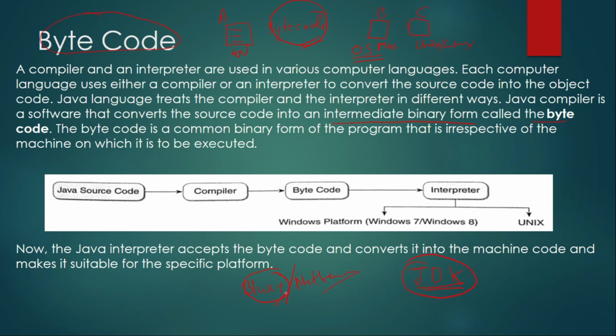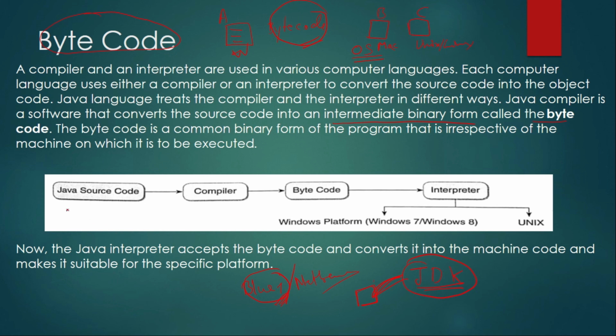You can run a program in any of them. Take the bytecode. When you run the bytecode on another platform, the interpreter starts converting it as per the JDK installed in that operating system. So as I've told you, bytecode only makes Java platform independent.